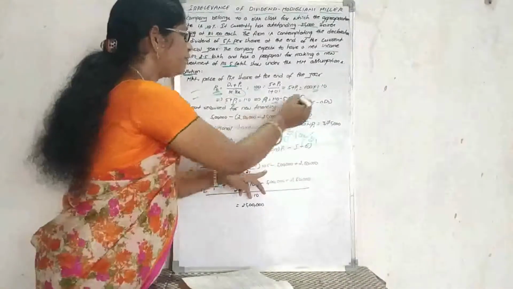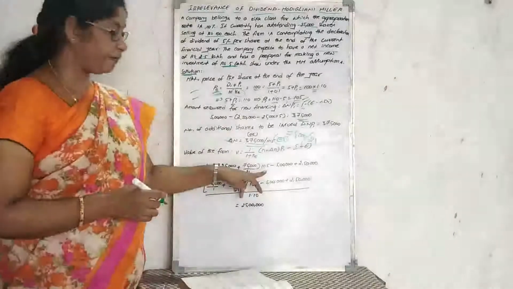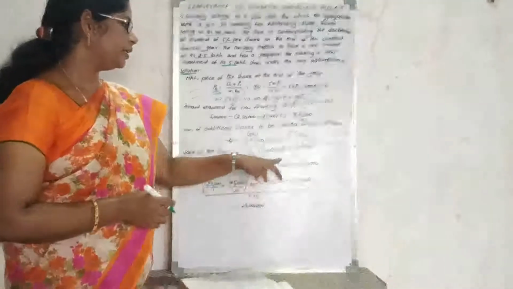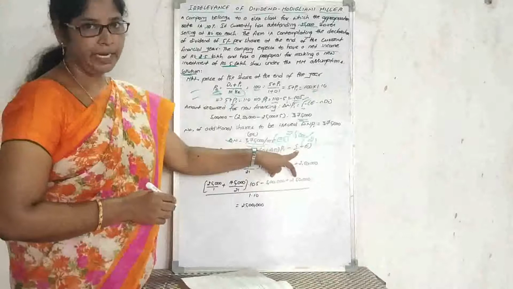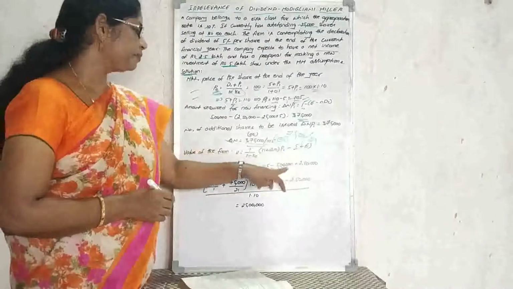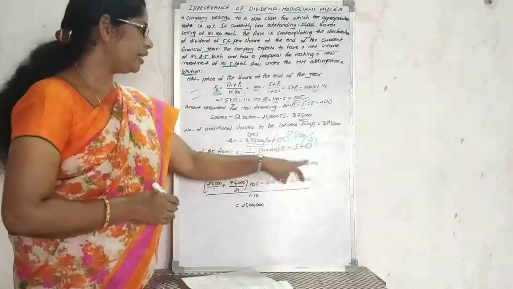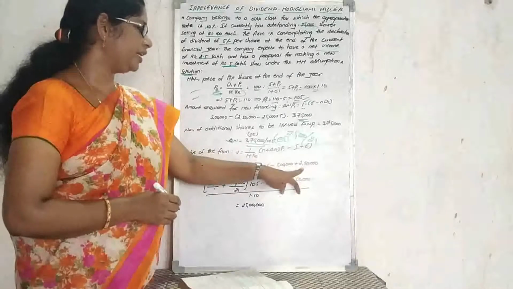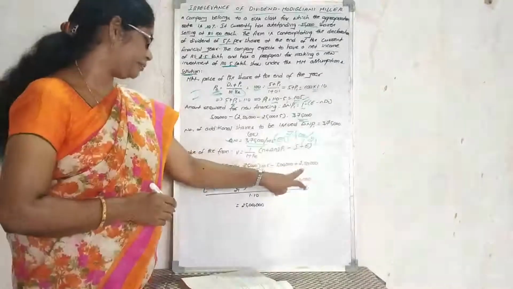P1 is 105 rupees, minus the amount obtained for making the new investment, 5 lakh rupees, plus the earning value, 2,50,000 rupees.